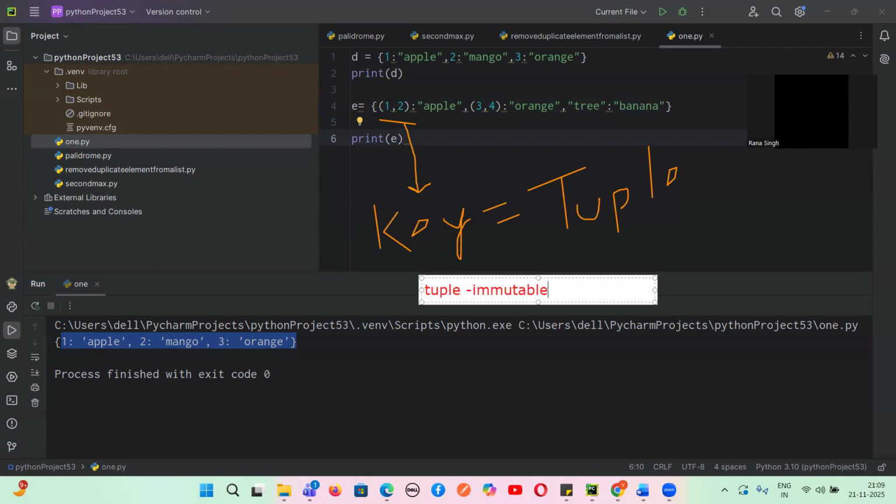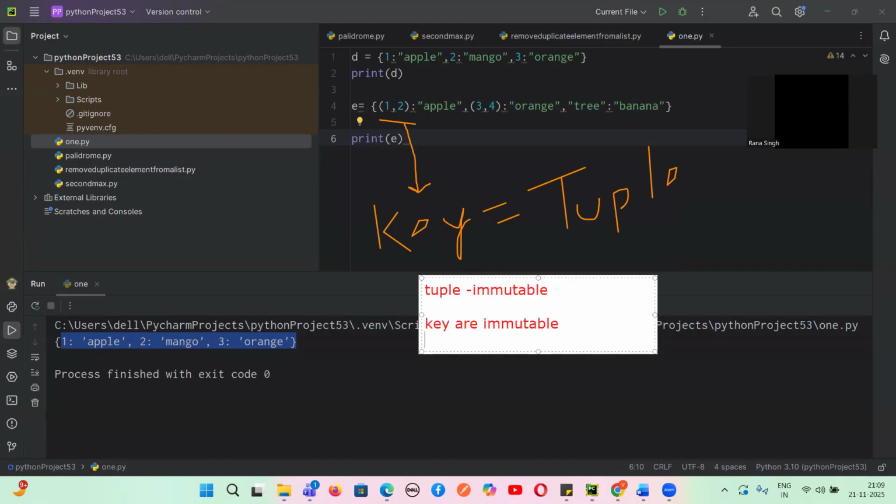So keys should be what? What is the rule? Keys are immutable. But value can be mutable, immutable, repeatable. But keys are unique. You cannot have duplicate keys. And if you keep a duplicate, it will override the previous one, which we will see with the help of a code.